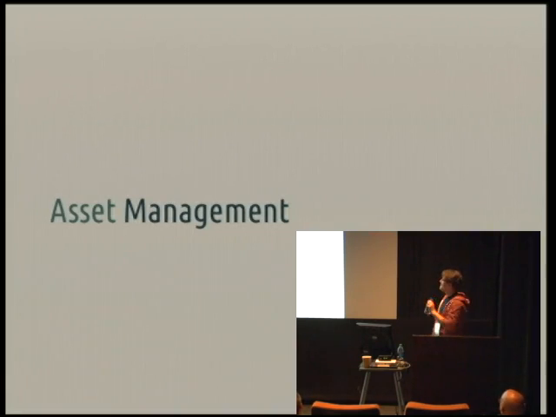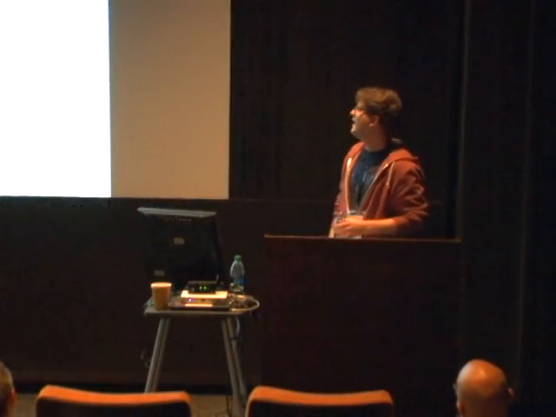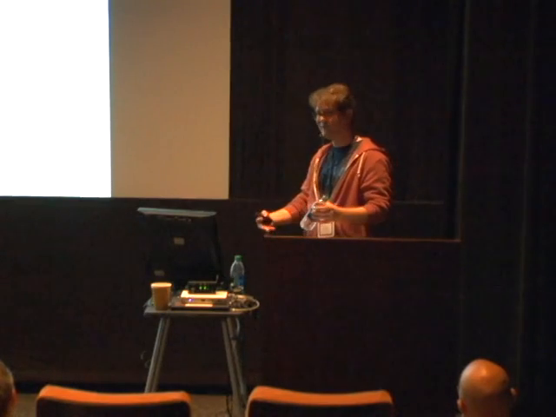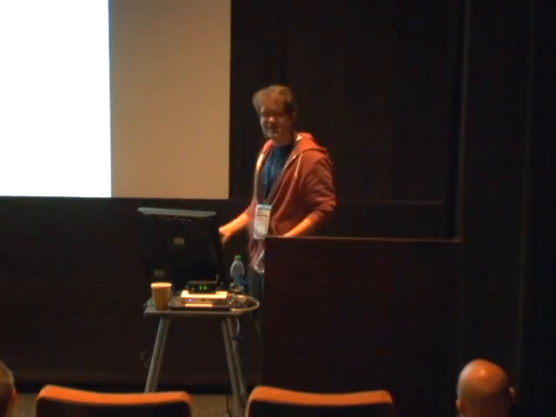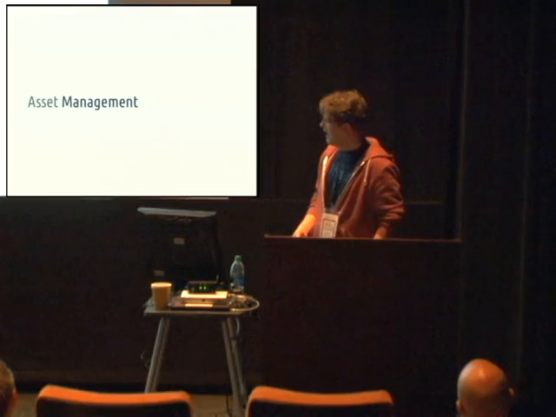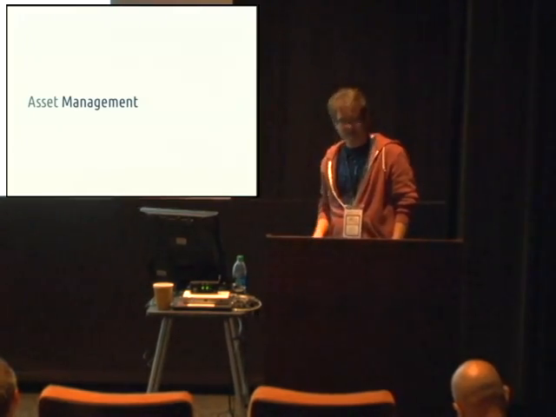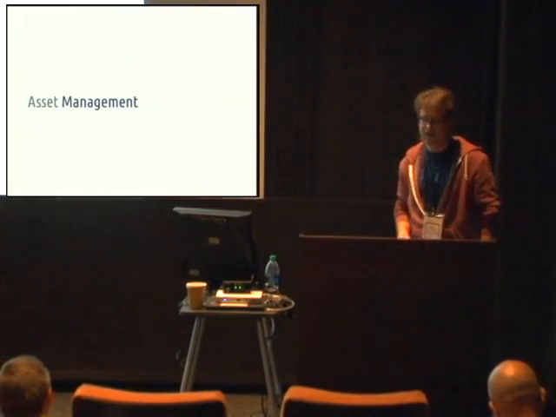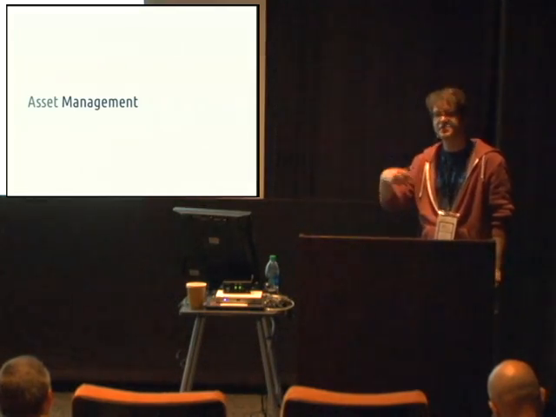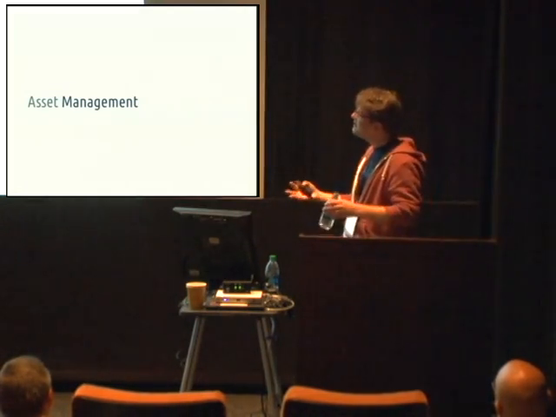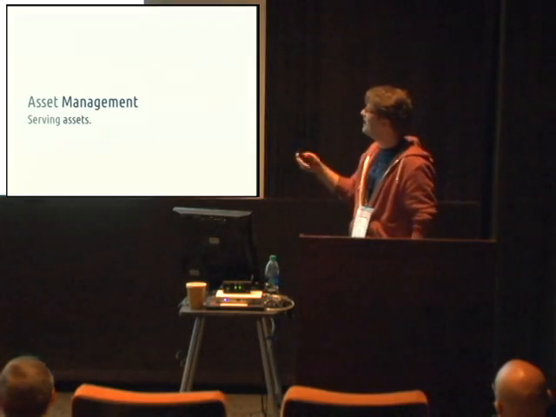Amazing. So asset management. Asset management's kind of a weird thing, right? Rails has the asset pipeline. It's nice. It's not awesome. I'm being liberal with nice. There's a bunch of problems, but there are a bunch of nice things there if you want to use it. You don't get any of this with Web Machine. You don't get this with MochiWeb. There are some things for Yaws and Cowboy that provide the ability to serve assets through a middleware piece. So how do we go about thinking on how to handle this?